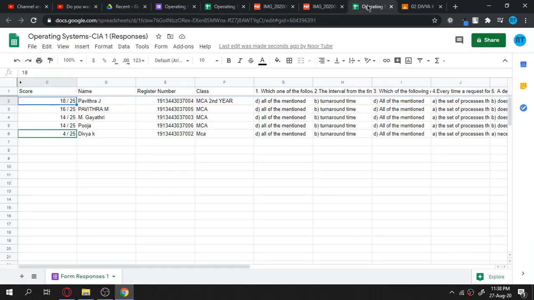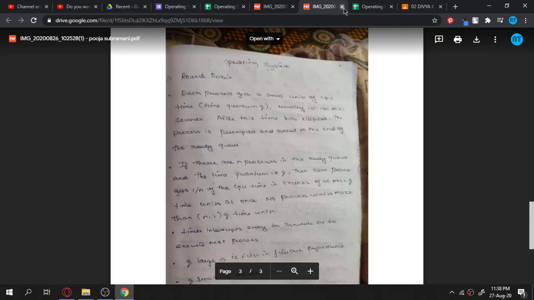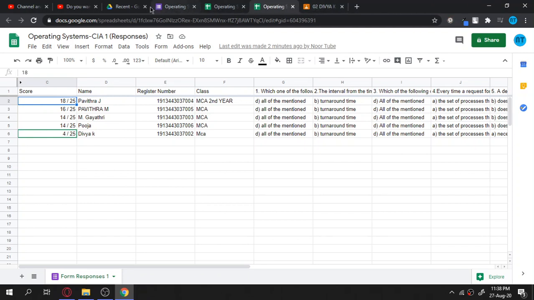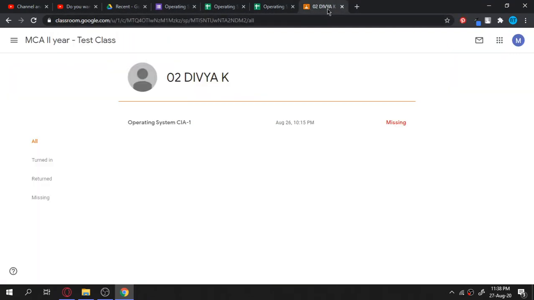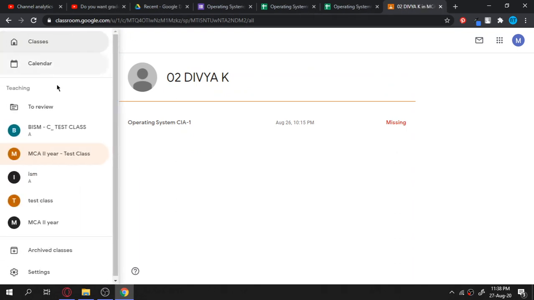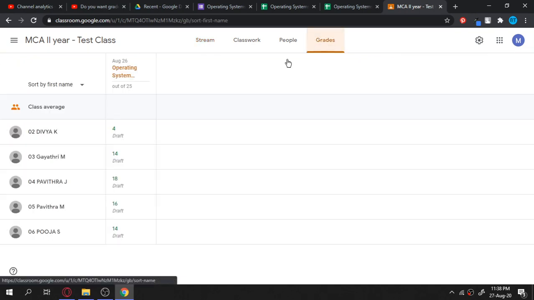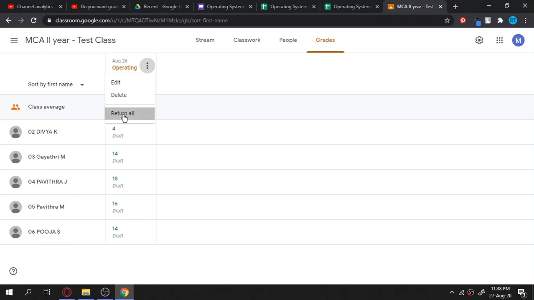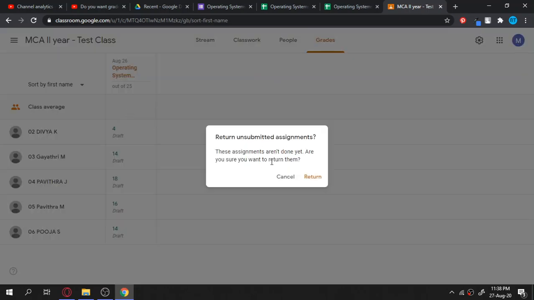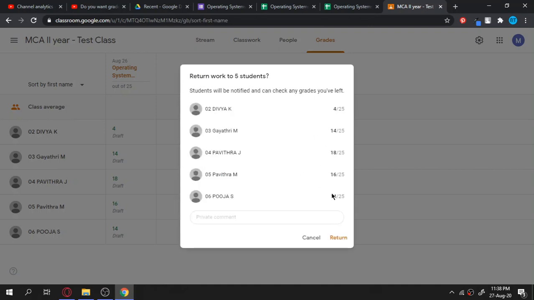Now the grade sheet has been given. I have to close the answers and go to the class. These are the grades given by me. Now I have to click on return all. If I click return all, these marks will be returned to the students' mail IDs. It will ask whether you want to return the assignment, so we return the answers to the students. These marks will be given to the students, and just click return.